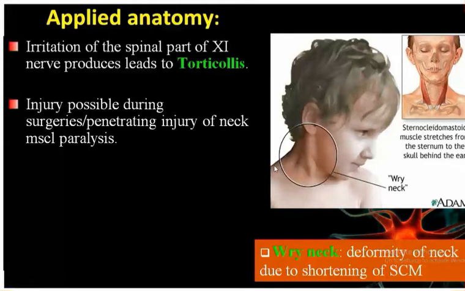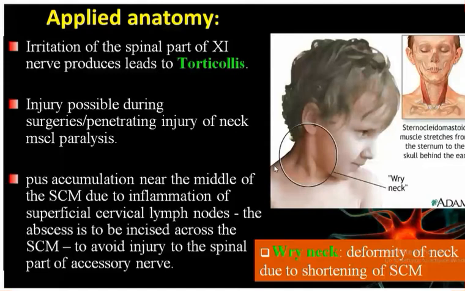Now, the injury may be possible during surgery. The injury to the accessory nerve may be during surgery, or a penetrating injury of the neck, causing muscle paralysis. Now you can see over here, there is pus accumulation near the middle of the sternocleidomastoid muscle.